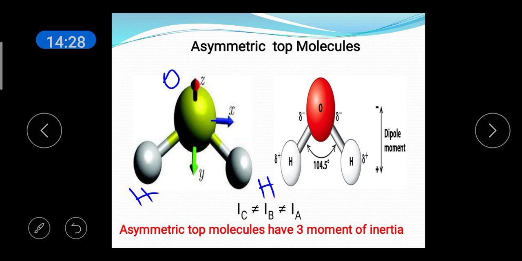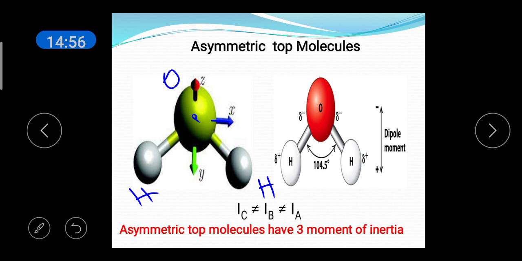The center of mass of the molecule will be at the center of the oxygen atom. So the axis x passes through the center of mass, and it is in the plane of the slide in a horizontal direction. The axis y is passing through the center of mass, and it is in the direction of the slide.